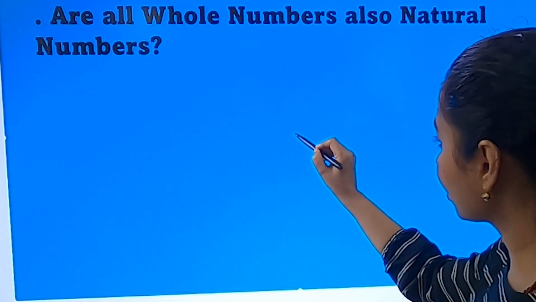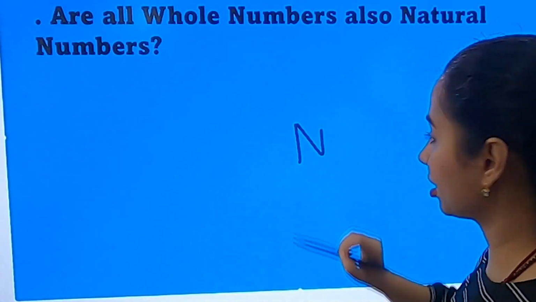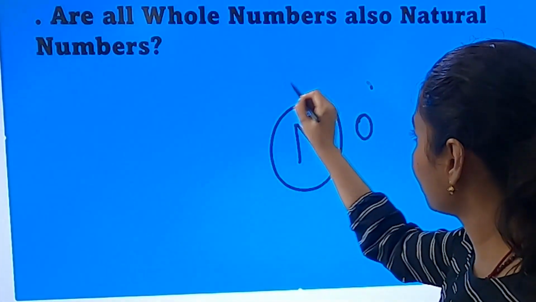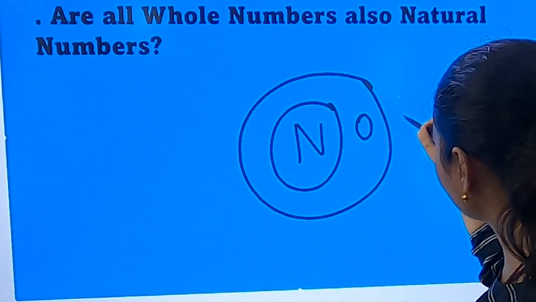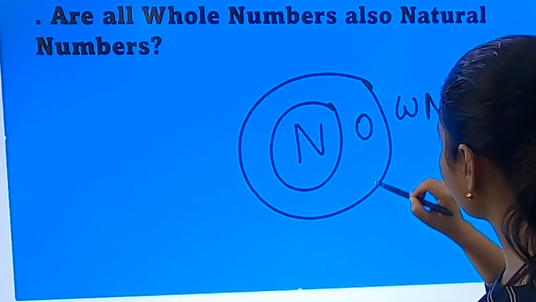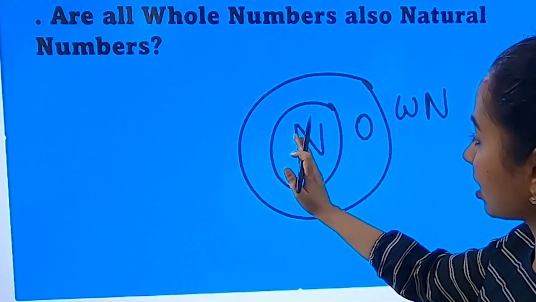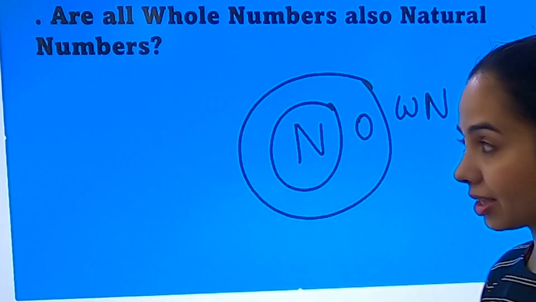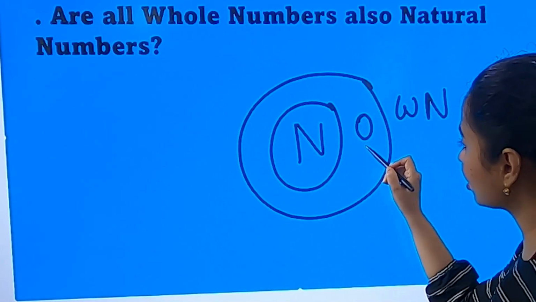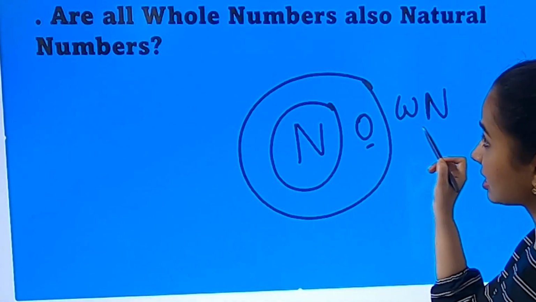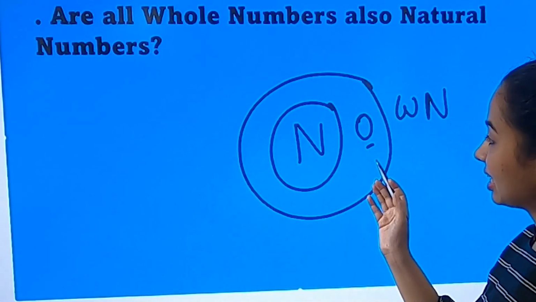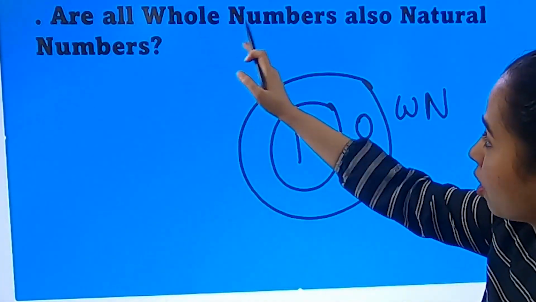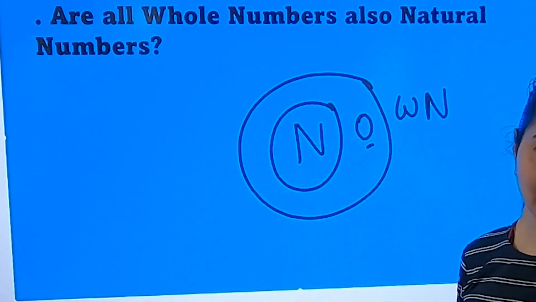See, I'll again draw this. These are all natural numbers. Natural numbers plus 0 becomes whole numbers. Can I say that all whole numbers are natural numbers? No, I cannot say that. If you talk about this 0, 0 is a whole number but is definitely not a natural number. So, not all whole numbers are natural numbers.